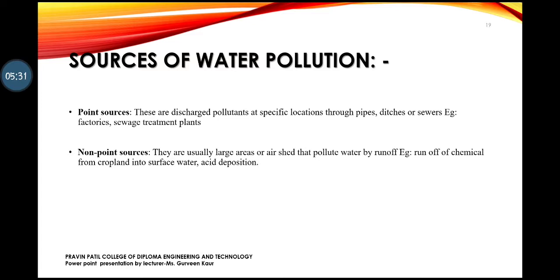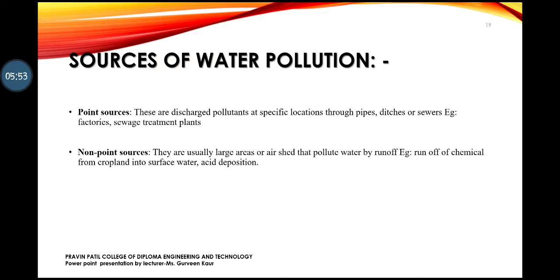Now let's talk about non-point sources. Non-point source pollution is derived from diffuse sources. Diffuse sources can include agricultural or storm water runoff, and debris blown into the waterways from the land, like in watershed management, where the water is naturally accumulated.